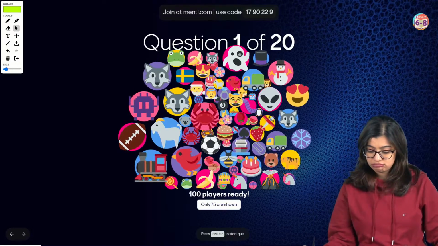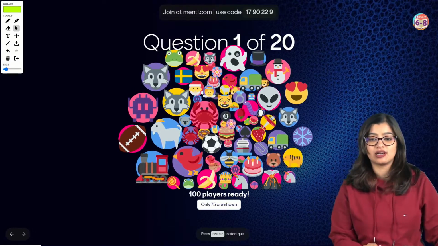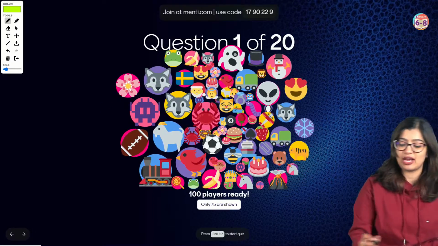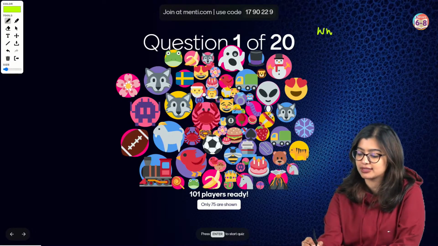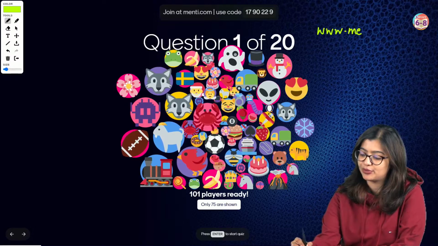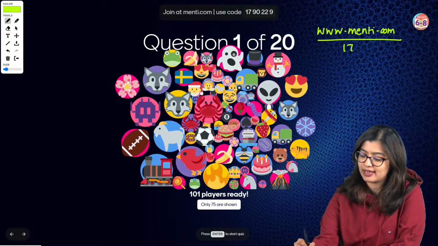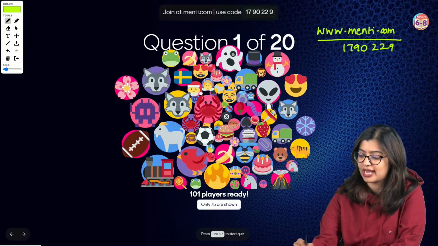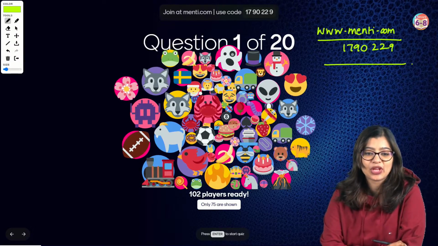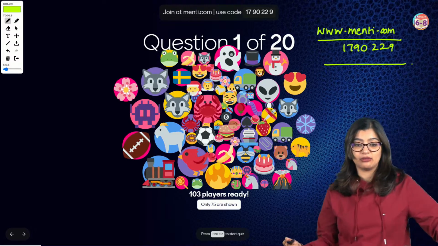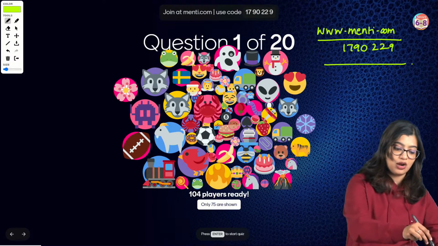Find goat. Hey, goat is here. Goat is very big, right? This is goat. How to open Menti? See, I'm waiting for other students who will say, ma'am, you are very fast. Go to www.menti.com. Then you type this code 1790229. Simple, right? Okay. Students, jaldi say, go ahead and join the Menti because now we are going to get started.